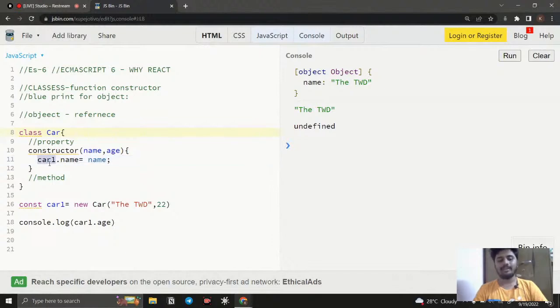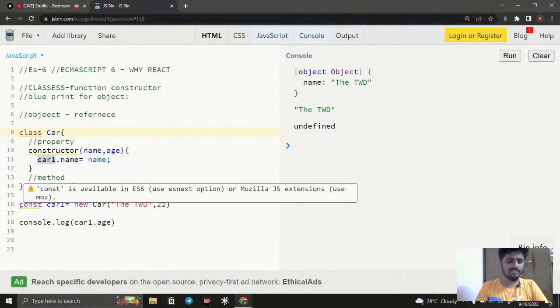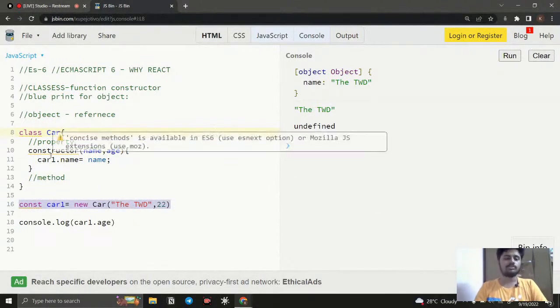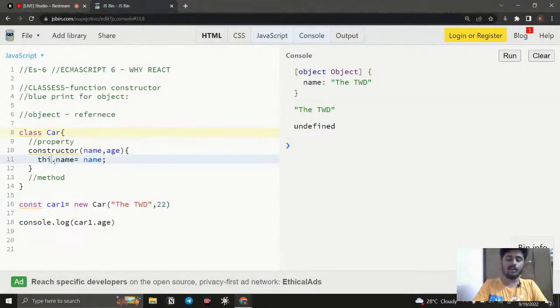So why here, instead of car1, do we give this? Because this is not the only object we're going to create, we're going to create more than one object, right? So every time we create an object, it needs to change automatically, right? So that is why we use this keyword here. Right now it represents car1, because that is what invoked it, right? So who gets called, that is what this represents.